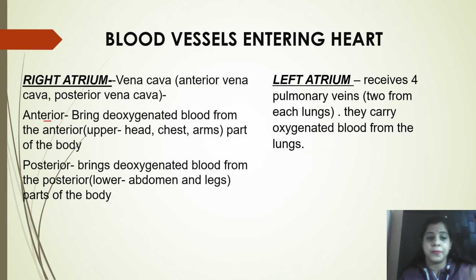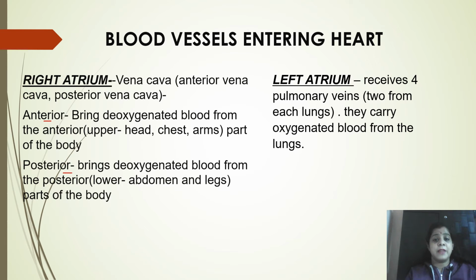right atrium. The posterior vena cava brings the deoxygenated blood from the posterior, and posterior means lower, that is abdomen and legs. From this part of the body, the deoxygenated blood is carried by the posterior vena cava, and it is poured into the right atrium. Its function is to collect the deoxygenated blood from the whole body. The whole body's deoxygenated blood is collected into the right auricle.